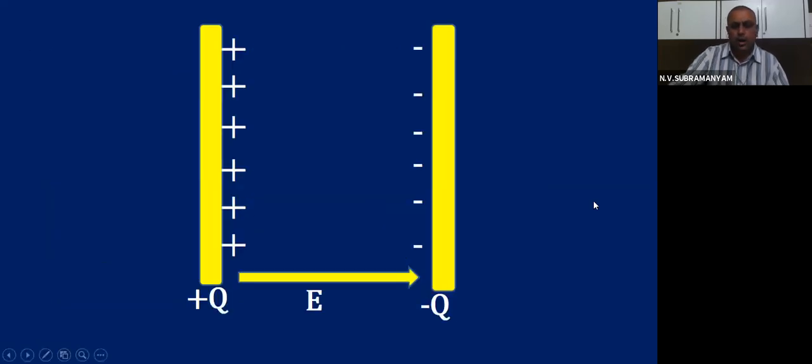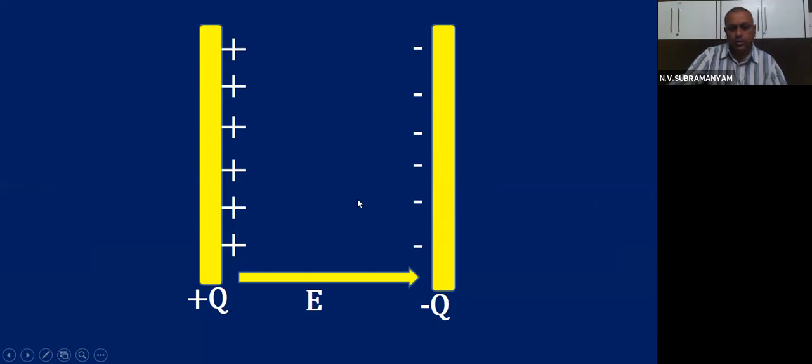Now, to understand how a dielectric will work, let us take up the present diagram. You know this familiar diagram already. This is a charged capacitor. One plate is having positive charge plus Q. One plate is having negative charge minus Q. And the charges are on the facing surfaces.